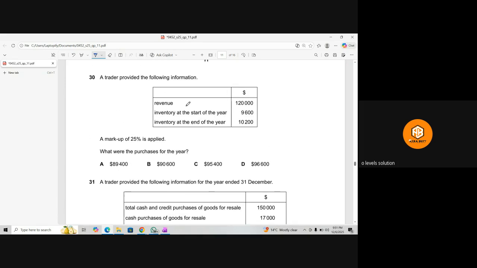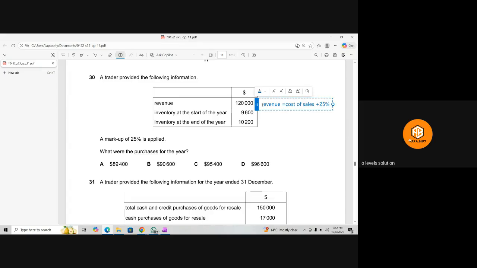Now what we have to do, okay, so revenue is given, opening inventory, closing inventory given, markup of 25% is applied. What were the purchases for the year? Basically we know that, one second, let me write it here. The revenue is equal to cost of sales plus 25% of cost of sales.